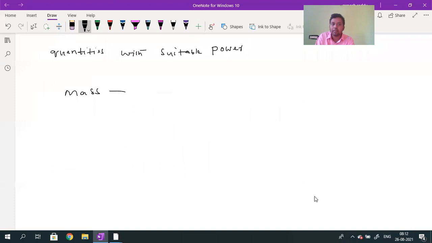Mass is represented by the symbol capital M. Length is represented by capital L. Time is represented by capital T. Mainly we need these three symbols: mass symbol is M, length symbol is L, time symbol is T.